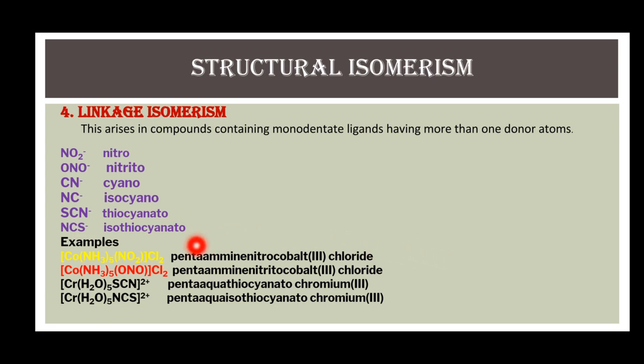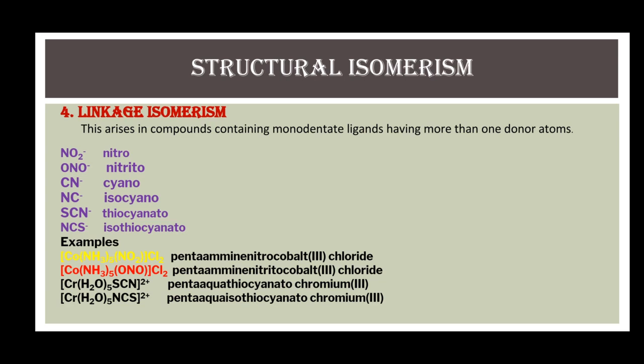In this complex, nitro ligand is present, making bond to the central metal ion cobalt through nitrogen atom, whereas in its isomer, the nitro ligand is bonded through oxygen atom to the central metal ion, hence it is named as nitrito, and the name of complex hence is pentaamine nitrito cobalt 3 chloride.